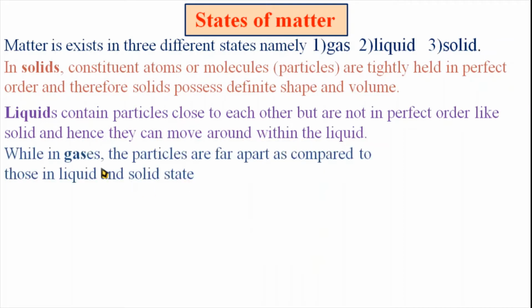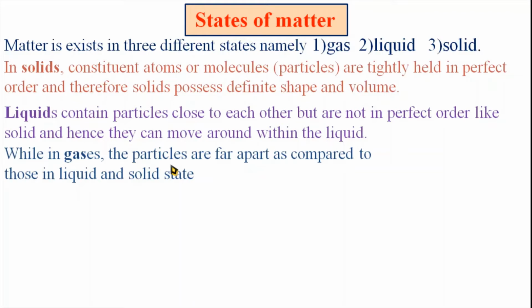The next one is the gas. In gases, the particles are far apart as compared to those in the liquid and solid states. In case of gas, the molecules are far apart from each other. Because of this nature, gases do not possess a definite shape or volume.